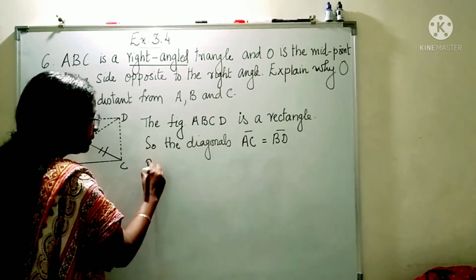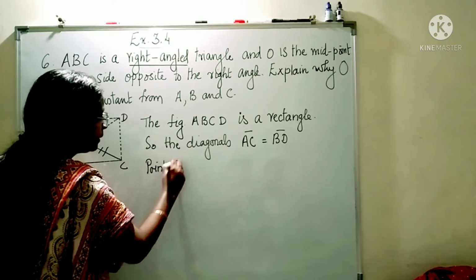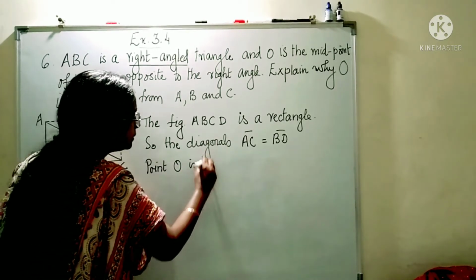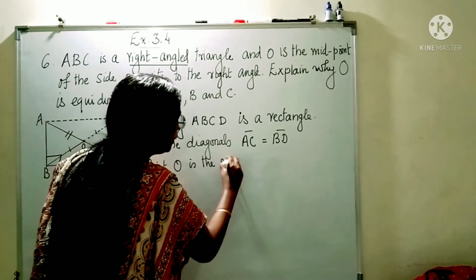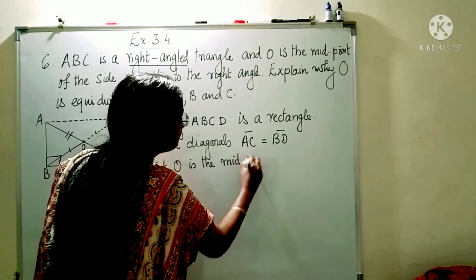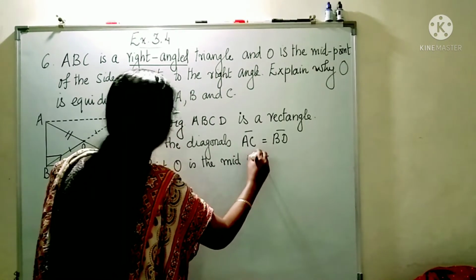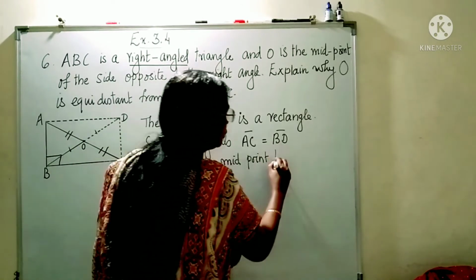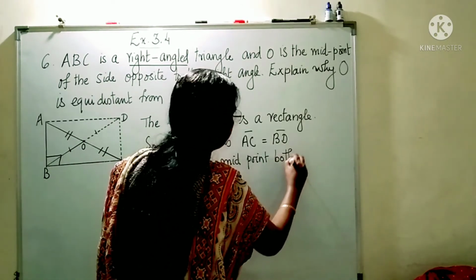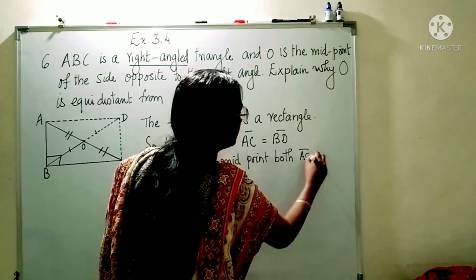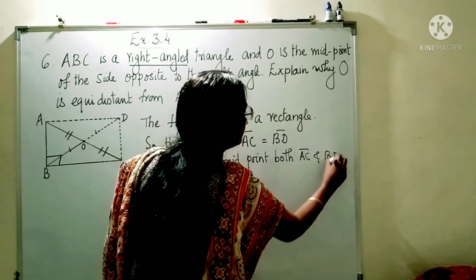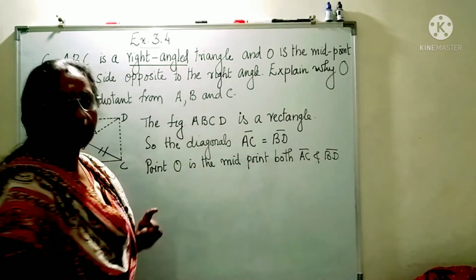Point O is the midpoint of both AC and BD. What is the reason?